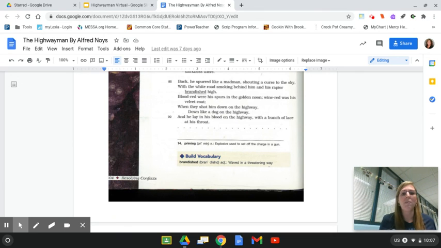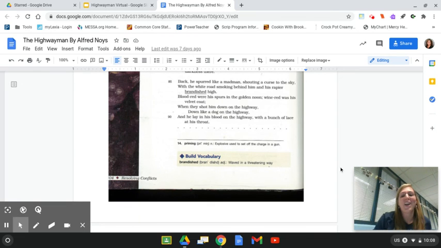So the highwayman hears about it, and he's enraged and he's mourning, and he gets on his horse and he races back towards the end, and he puts his sword in the air and he yells curses, and he gets shot down and dies. Do you think he did that intentionally? Talk about that in your crew. Why would the highwayman go back knowing that this house is full of redcoats and holding his sword and yelling?